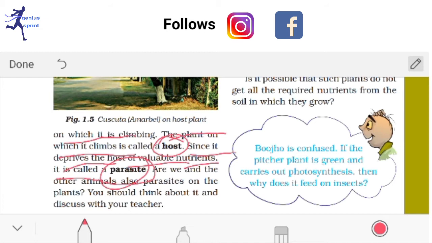That means these are parasites, as they do not make their own food. They take food or nutrition from these plants, and these plants are called parasitic plants. That means Amarbel or Cuscuta living on them are called parasitic plants. Okay, this Amarbel and Cuscuta are called parasitic plants, and the plant on which they are staying is called the host.